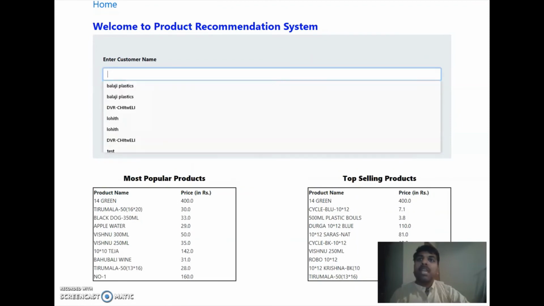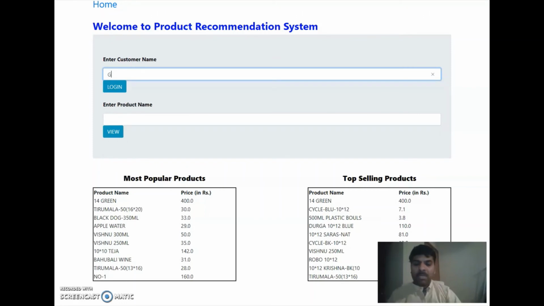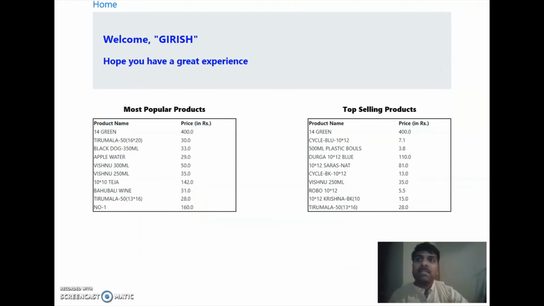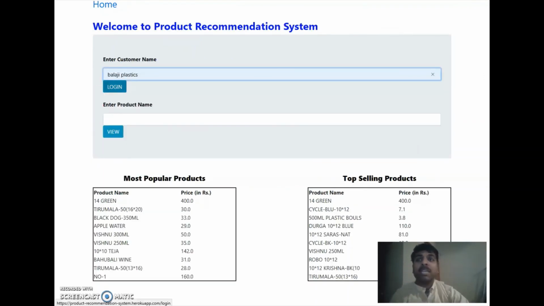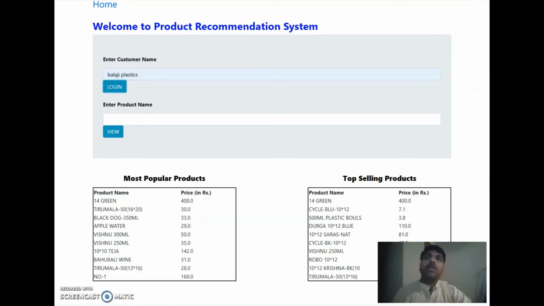Okay, now let me type my name here. I've never been on their system and never performed any transaction, so in that case it considers that I am a new customer and provides me this message. And if there is a customer who has already purchased, it's going to process the data and give out the results.